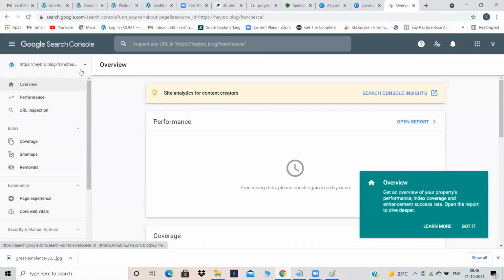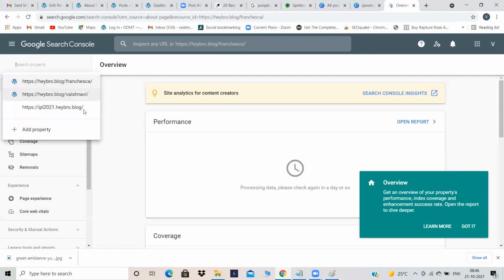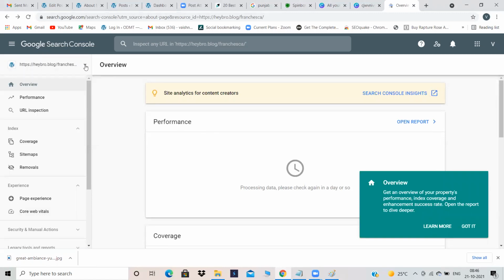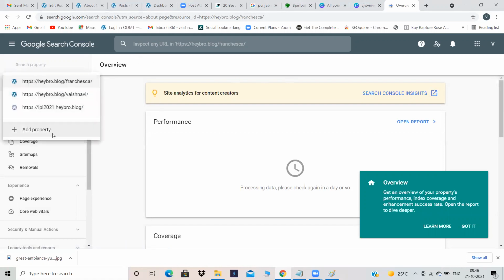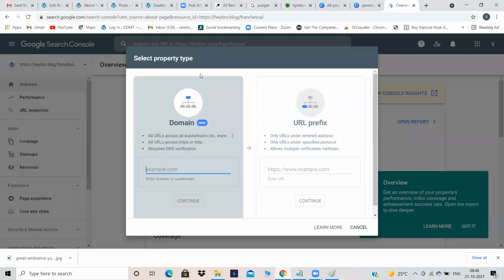Okay. See, already I have submitted my websites to Google. That is why it is showing me over here. But don't worry, I didn't submit one website. I'll show that to you. Now, when you enter into Google Search Console, it will not show like this. How it will show is property. First you will be getting this thing, okay? Just don't think about this because I have submitted my websites. But when you're submitting your website, it will show you this thing. Domain and URL. First, I will ask you this.